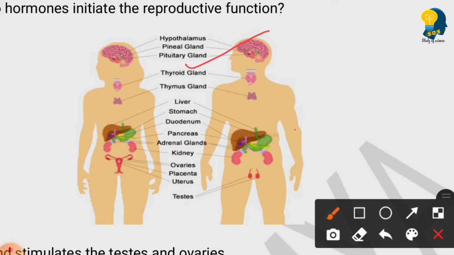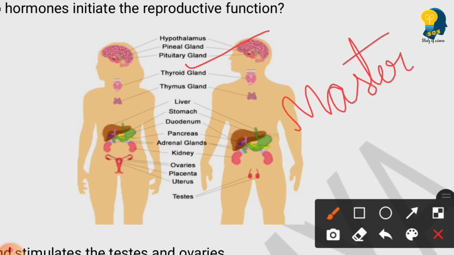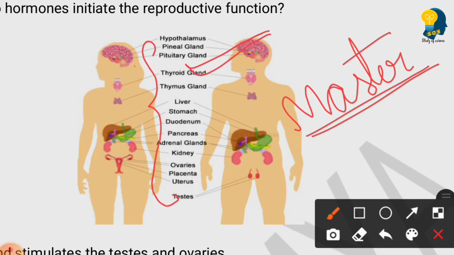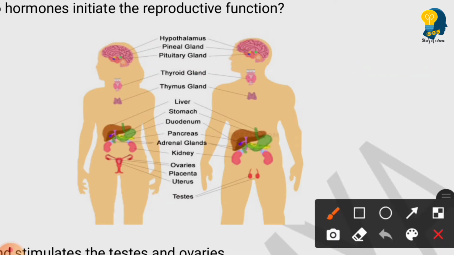Pituitary gland is called the master gland. Why? Because see, it will master all the other glands which are present in our body. So it will send the signals to all the other glands which are present in our body. Hence, pituitary gland is called the master gland. Clear?